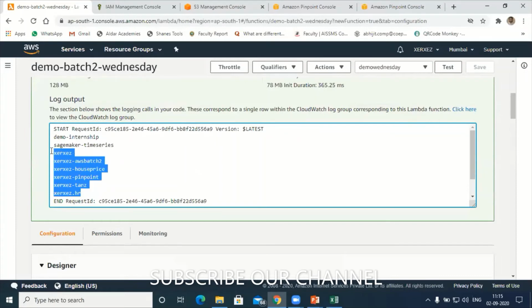Okay, next what we will do. Let's have one more very real-time experiment. Let's say you have given the access of your S3 bucket to some users, and you want to monitor what he is doing, whether he is adding files to the bucket or deleting files from the bucket. Based upon his activity, I should send one email or message saying that from so and so source, the person is uploading the file or deleting the file.